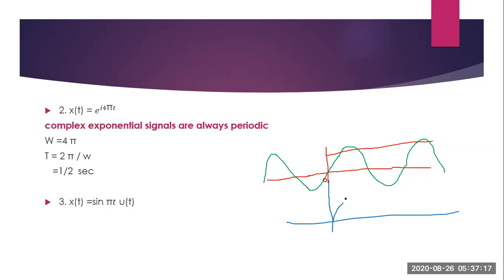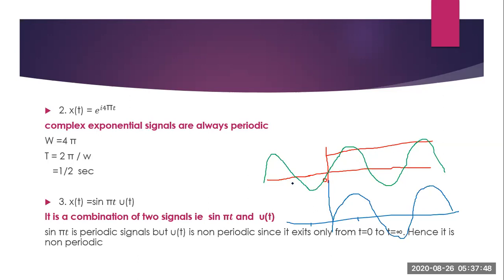On the left side, since u of t is 0, the product will be equal to 0. So such a combination, you can't say it is a periodic signal, because at this particular instant and this particular instant, the pattern is not repeating. Here the value is 0, but here the signal has some value. So the signal is not periodic.